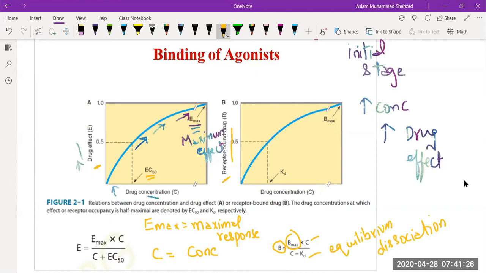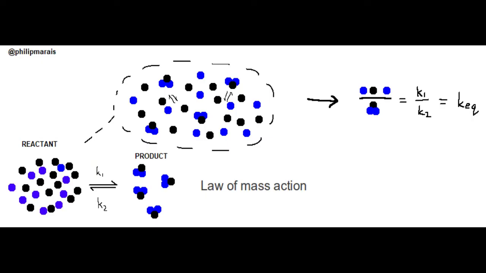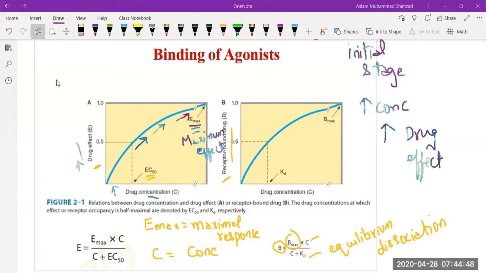What is meant by equilibrium dissociation constant? You have to understand, if you have studied in your schooling, there is a term that has been used to explain the law of mass action. What is the law of mass action? Law of mass action is generally described as the chemical reaction which is proportional to the product of the masses of the reactive substance, and then it produces the effect.